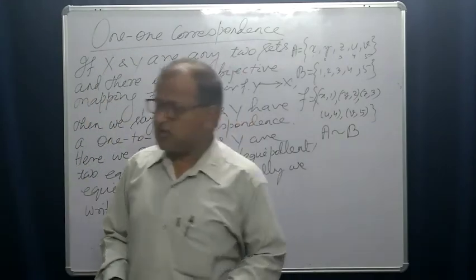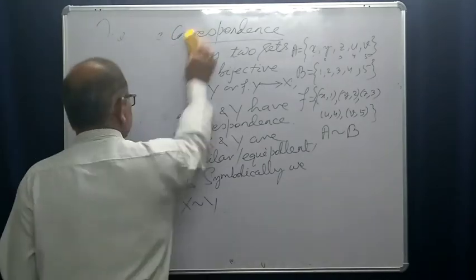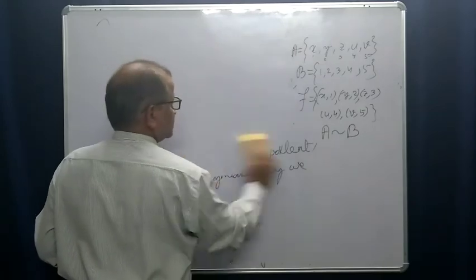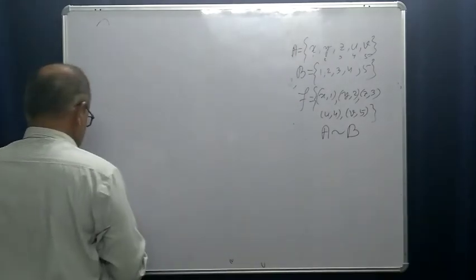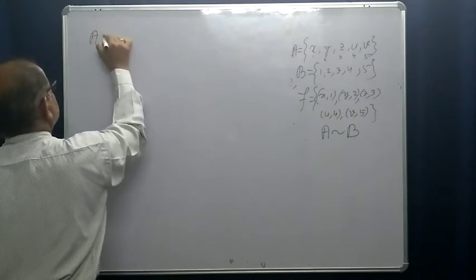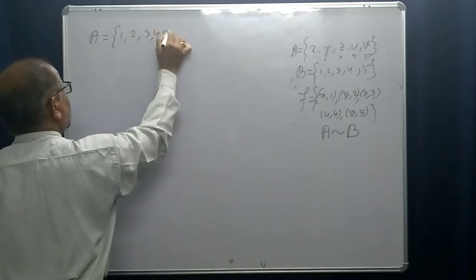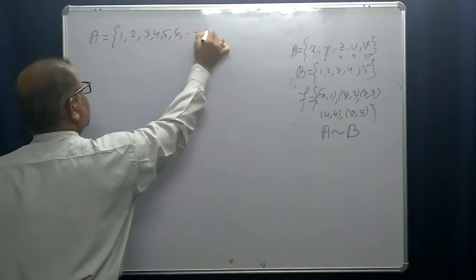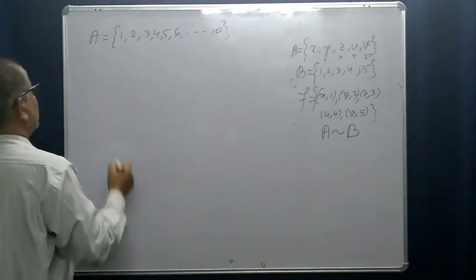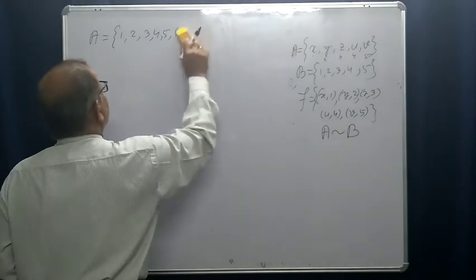We will take some other examples of equivalent sets. Suppose A is 1, 2, 3, 4, 5, 6, up to 10, or the set of natural numbers, positive integers, you may take.